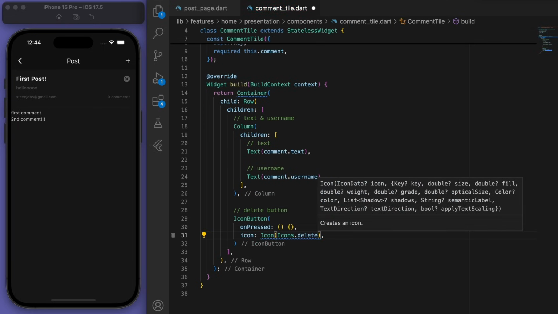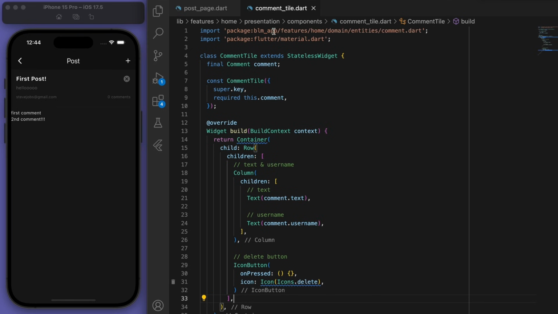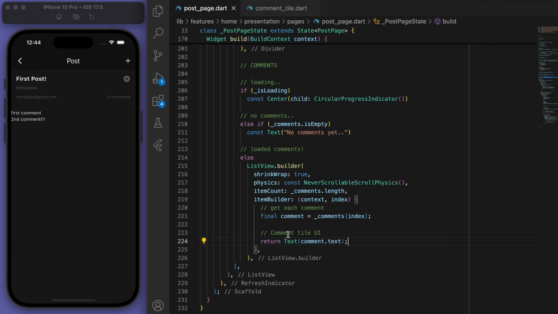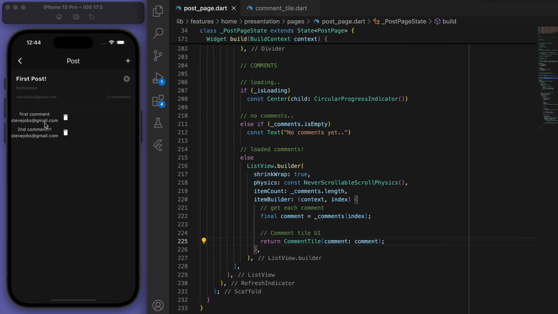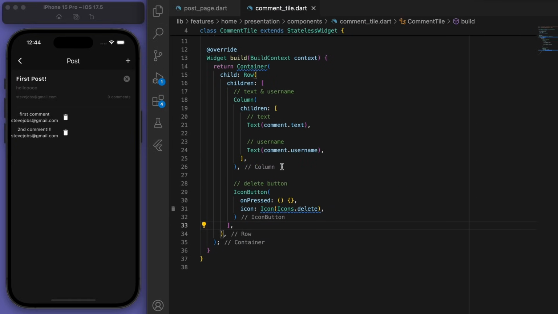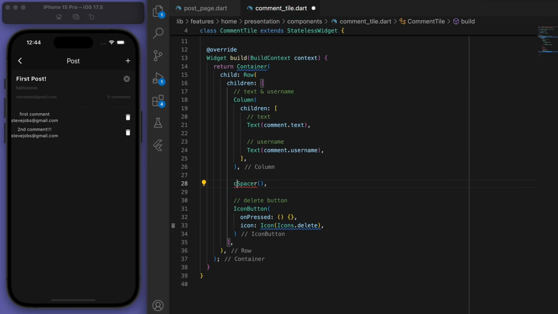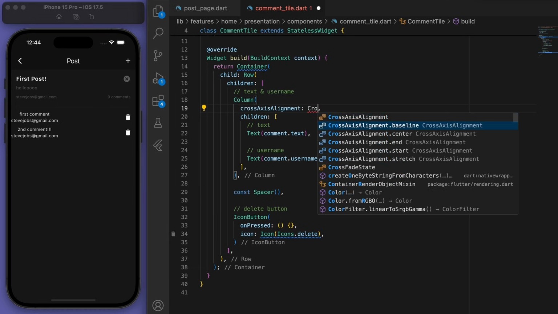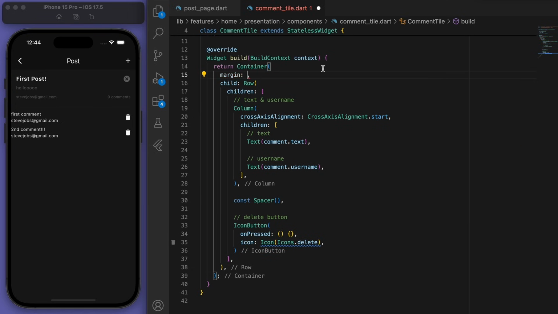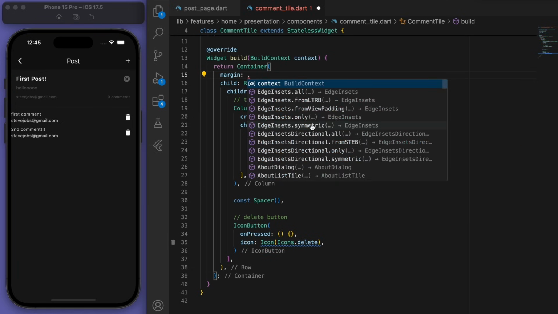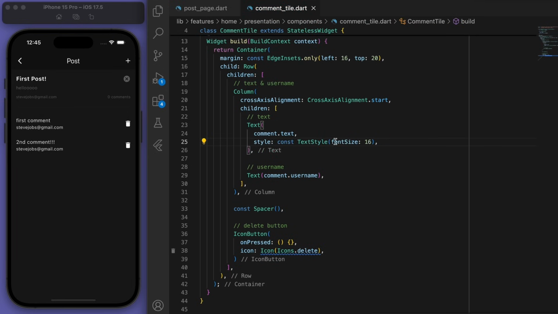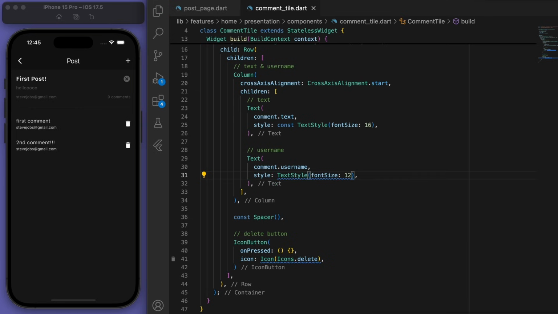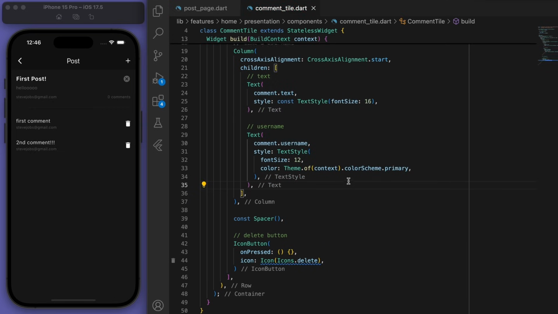So just to see what this looks like, I want you to come back to the post page, and when we return this, let's now return the comment tile. And yep, that's what it looks like so far. I'm going to use a spacer to push out in the middle, and just use some proper alignments and paddings and decoration. And that's looking pretty good.